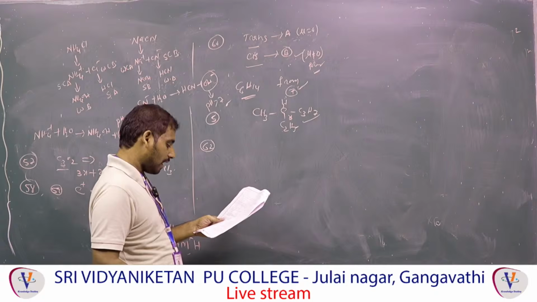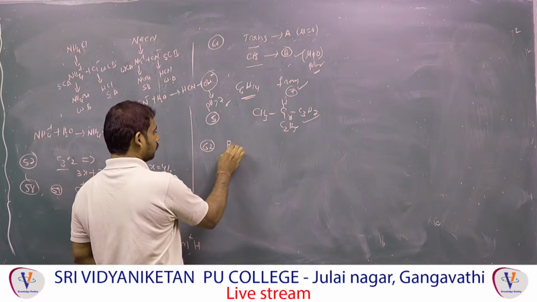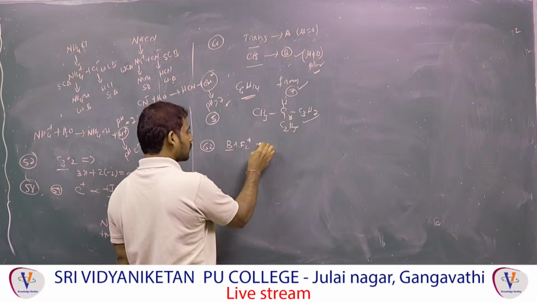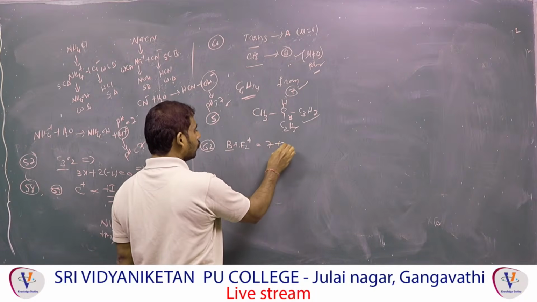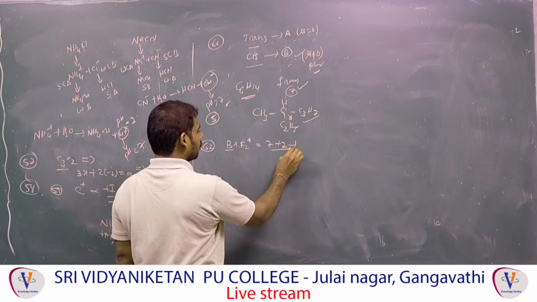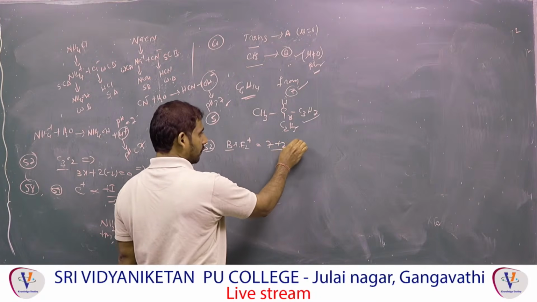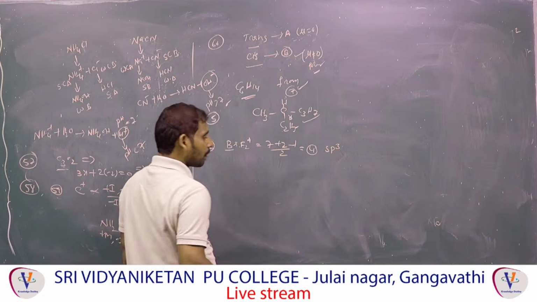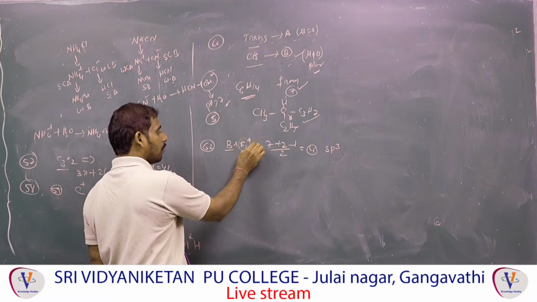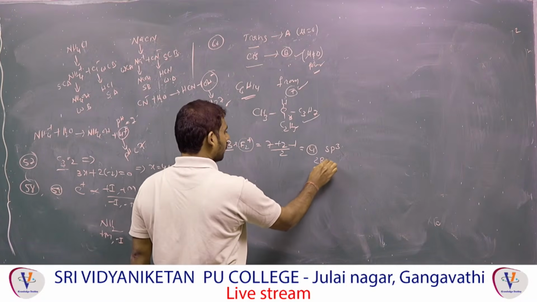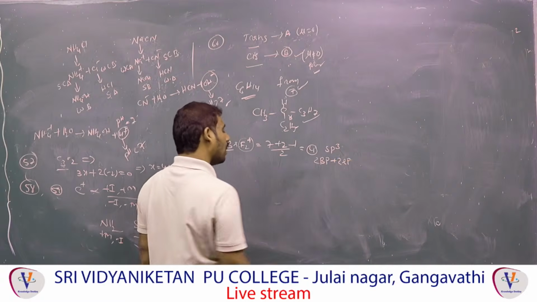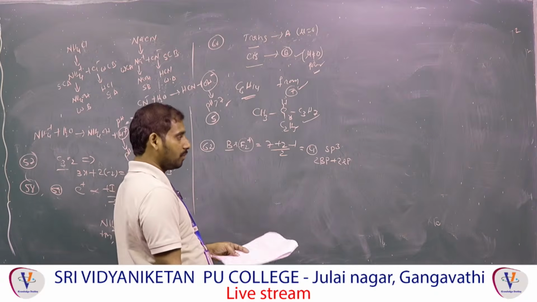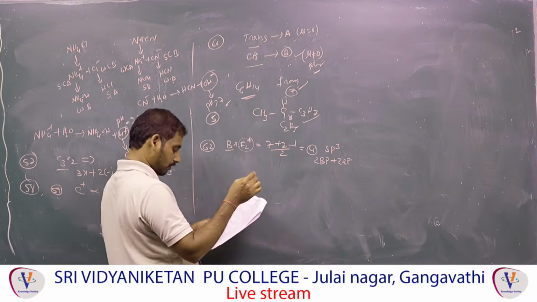What they are asking is the shape of the cation and anion. BrF2 plus. Hint, shortcut: Br group number 7 plus number of halogens 2. The cation has a plus charge, so minus 1, then divide by 2. 7 plus 2 is 9, 9 minus 1 is 8. 8 by 2 is 4. 4 means which hybridization? sp3. sp3 means how many bond pairs? These are the bond pairs: 2 bond pairs. The remaining 2 are lone pairs. 2 bond pairs and 2 lone pairs, so what is the shape? Not linear. Two bond pairs means bent shape.